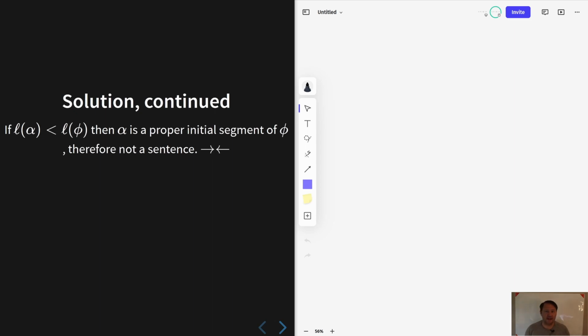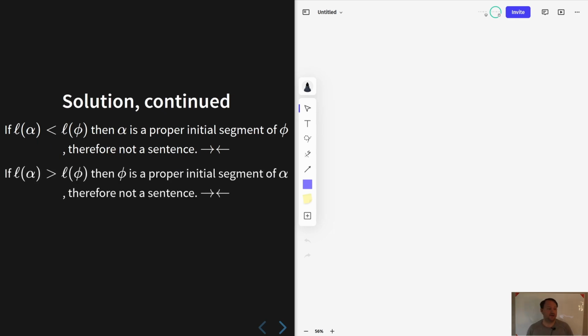Let's now look at the three cases. In the first case, we assume that the length of alpha is strictly less than the length of phi. This makes alpha a proper initial segment of phi, and since phi satisfies the inductive hypothesis condition, no proper initial segment of phi is a sentence. So alpha is not a sentence. But we had assumed earlier that alpha was a sentence, and that's our contradiction.